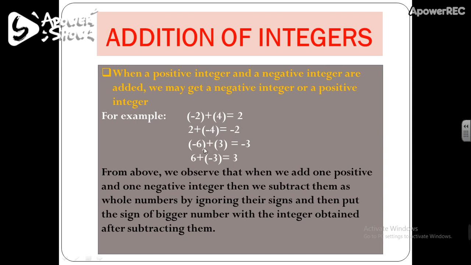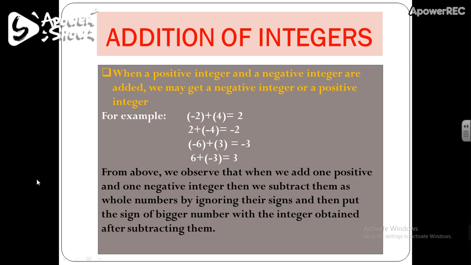In the third one, the bigger number is 6, so the result is minus 3 because 6 has a negative sign. In the last one, 6 is positive, so the result is also a positive integer. So the sign of the result which we are going to get after adding them depends on the bigger number.